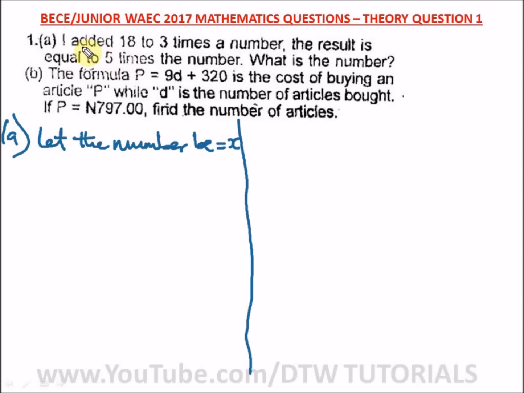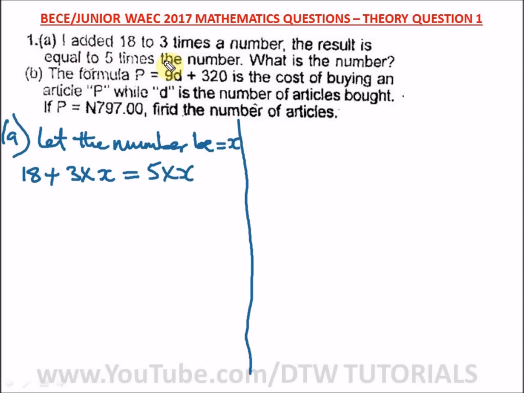The question says I added 18 to 3 times the number. That means you have 18 plus 3 times the number. We said let the number be x, so 3 times x. And the result is equal to 5 times the number, so 18 plus 3 times x is equal to 5 times x.